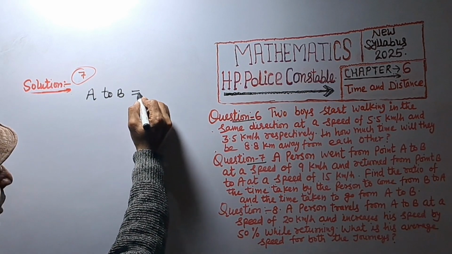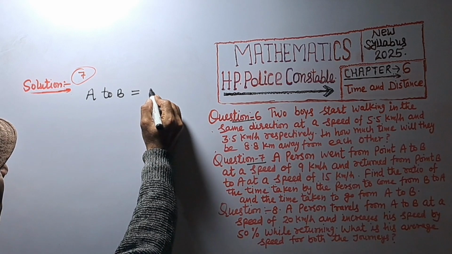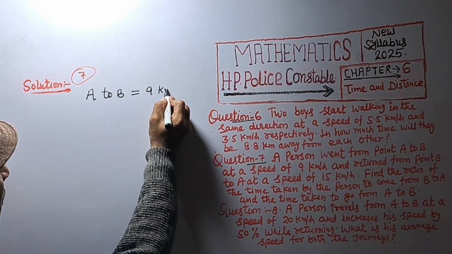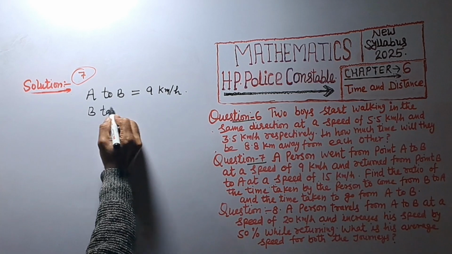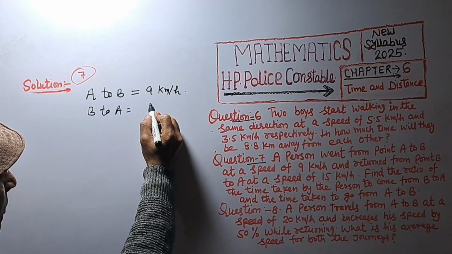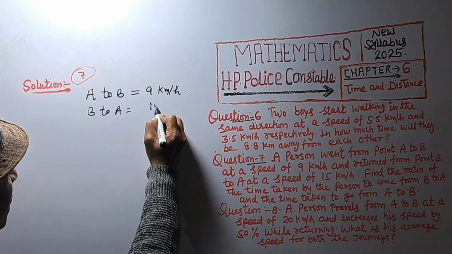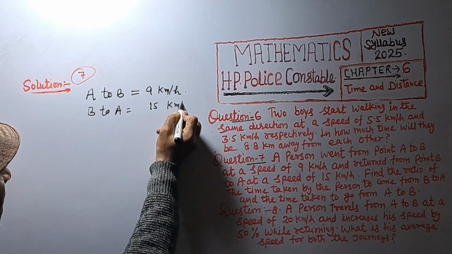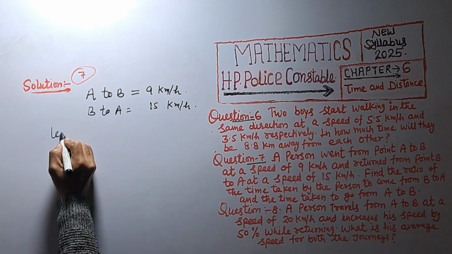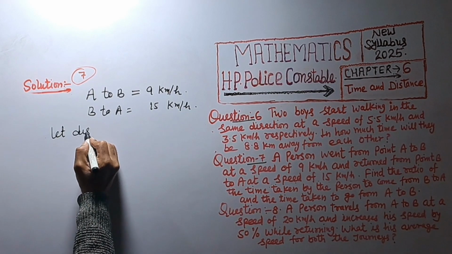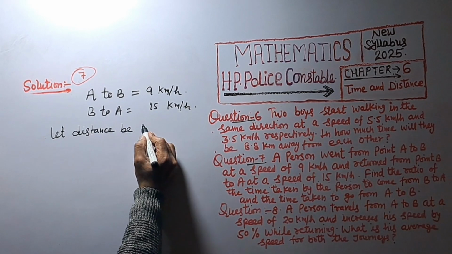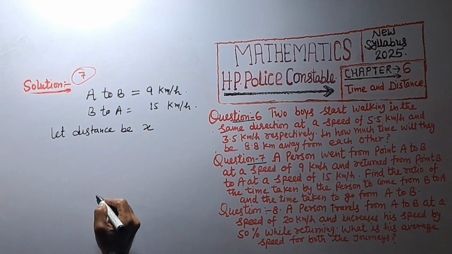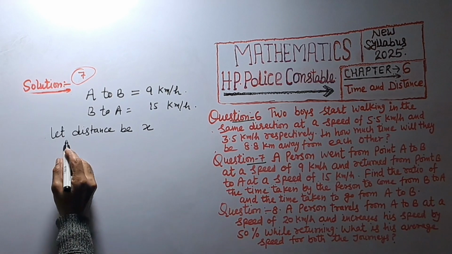A to B is equal to 9 kilometer per hour. B to A is equal to 15 kilometer per hour. Let distance be x.